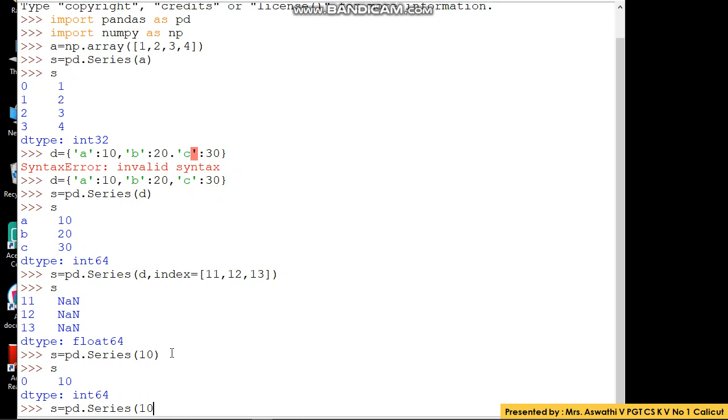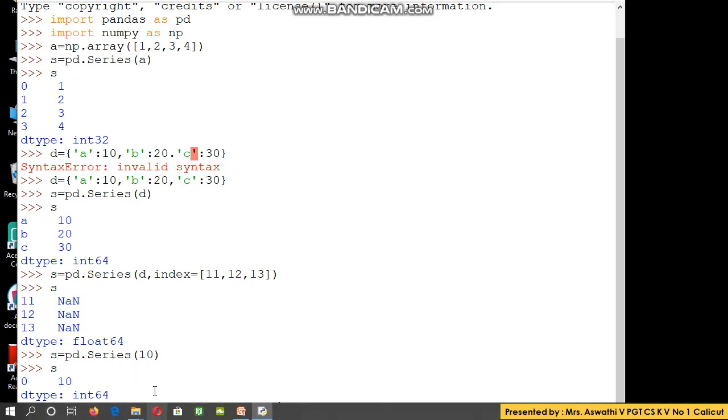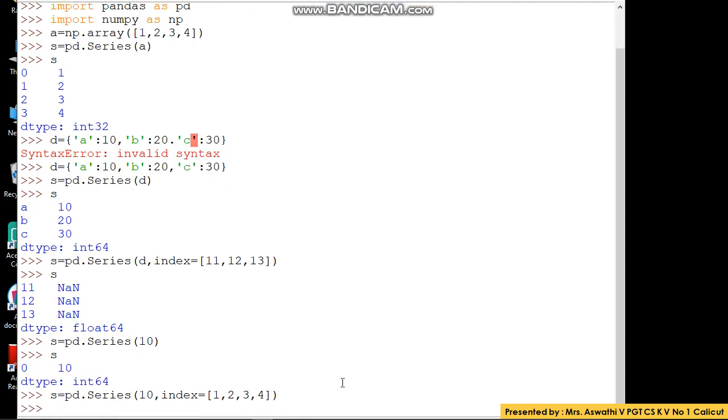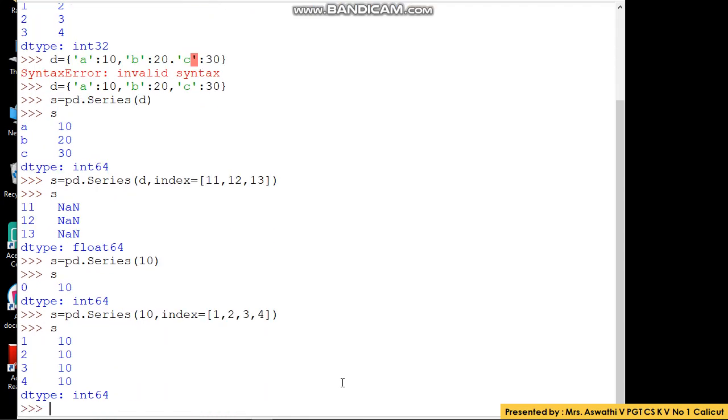Now suppose here 10, comma, I am giving an index value, say 1, 2, 3, 4. Okay, 4 index values I am giving, but I have mentioned only one scalar value here. Now if I print s, you see what happens? All the index values have come, but the scalar value 10 has been repeated for all the index values.